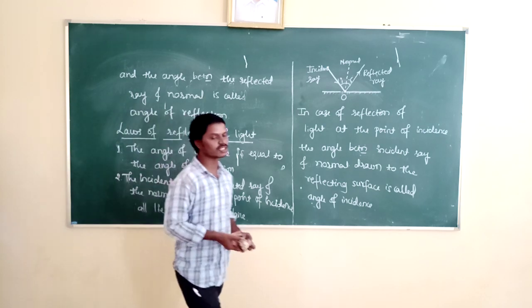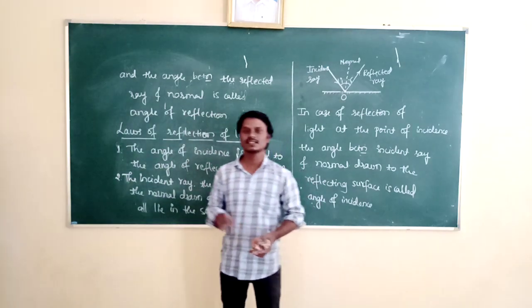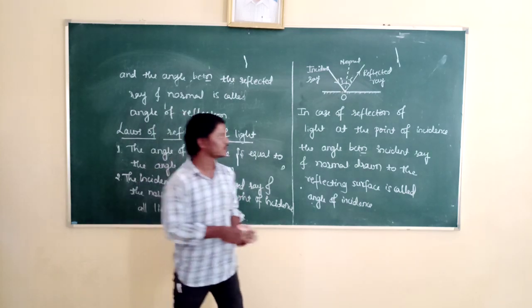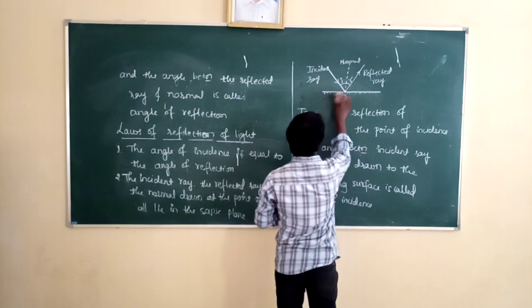So plane mirror, what is plane mirror here? Plane mirror is that whose reflecting surface is planar. Planar means flat. What is a plane mirror?